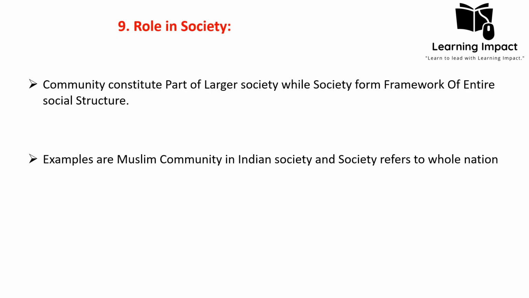Then, how does it affect our society? A community just constitutes part of a larger society. For example, the Pashtun community in Pakistani society is just part of a larger society. Similarly, society forms a large framework for the entire social structure. For example, in Indian society, there is the Muslim community, which forms just part of a larger society. While society refers to a whole nation. So we can say that India is a society which provides a platform for the communities, and these communities form a part of a larger society.